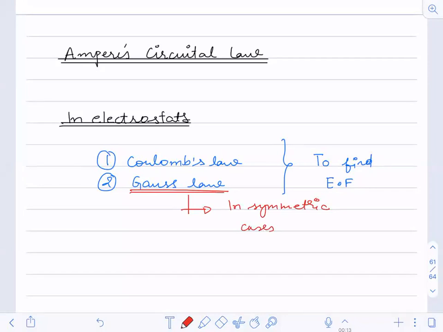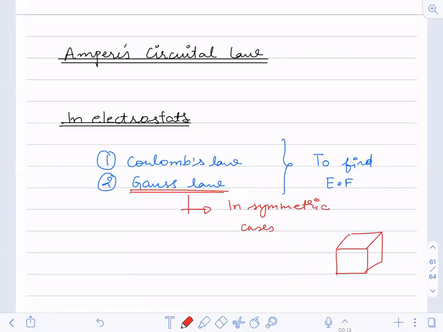If you remember the case where you had this cube, and at this end if I keep a charge, what were you doing? This is not symmetric, so you were making it symmetric. You were placing more cubes like this. Understood? You were making this symmetric.